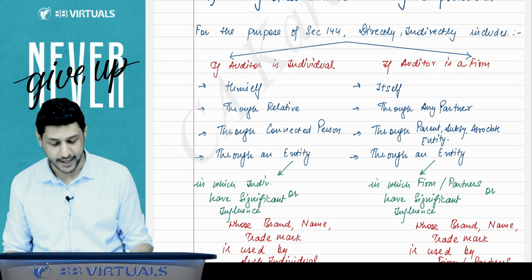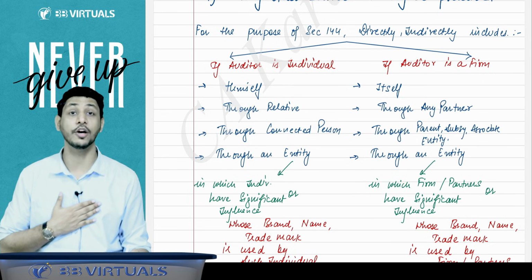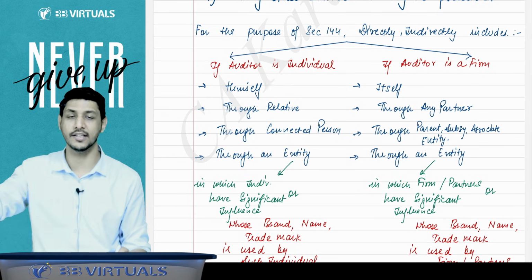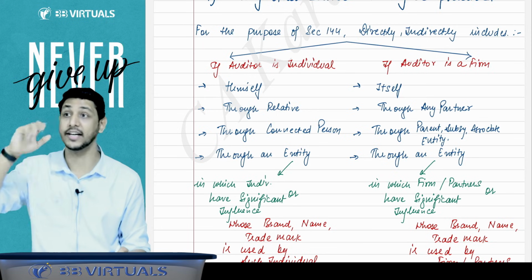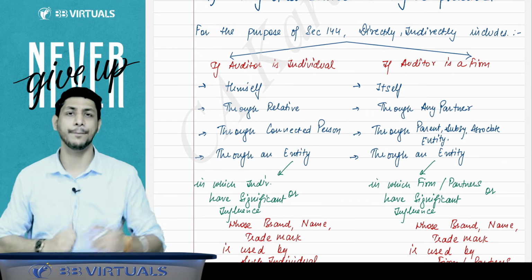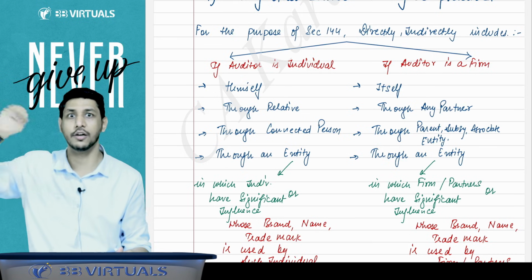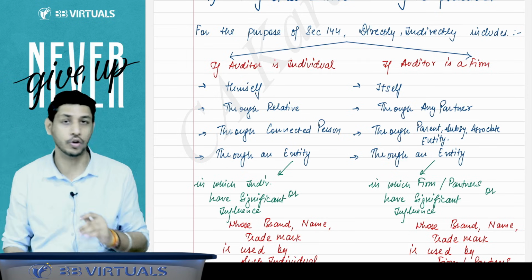Sir, what do indirectly and directly mean? Suppose the auditor is an individual, then what is the meaning of directly? If he himself is providing the services, it will be considered direct provision of service. If you are providing through a relative, for example, I thought that I am not allowed to give services to that company because I am the auditor of that company, so I have decided, I talked to my wife.